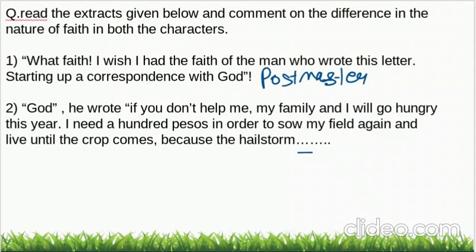God, he wrote, if you don't help me, my family and I will go hungry this year. I need 100 pesos in order to sow my field again and live until the crop comes. Because the hailstorm destroyed my crop, field, and this and that. He wrote it, correct. Who said this? This was said by Lencho. So these are the two things we have.